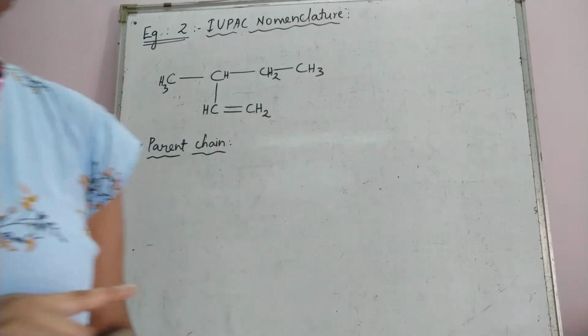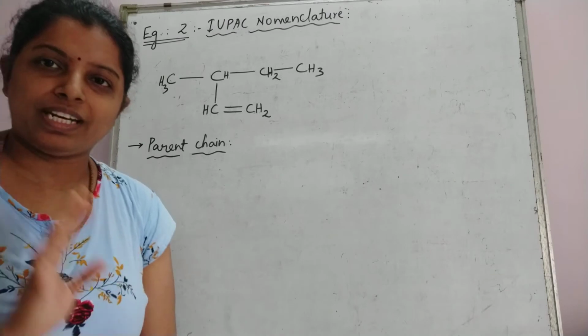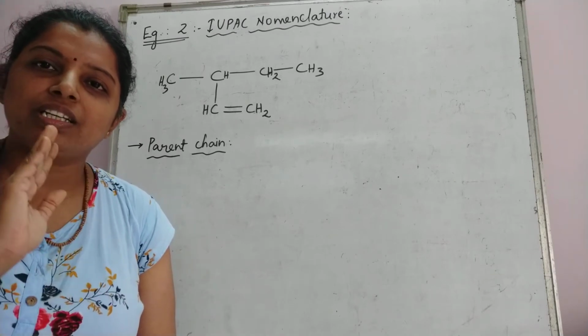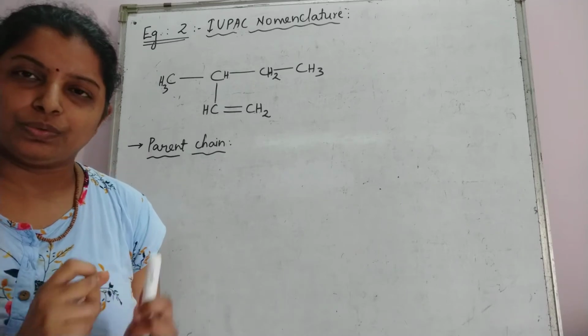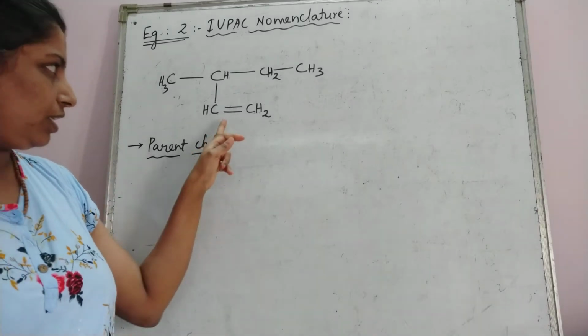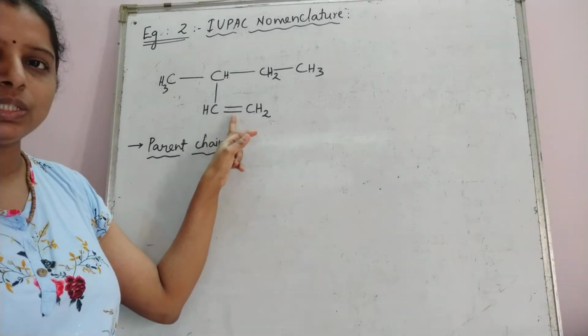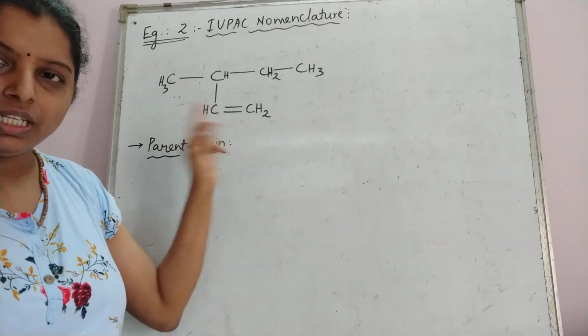In the previous example that we had taken, it was an alkane which contained carbon-carbon single bonds throughout. In this compound, if you happen to see, this contains one carbon-carbon double bond.